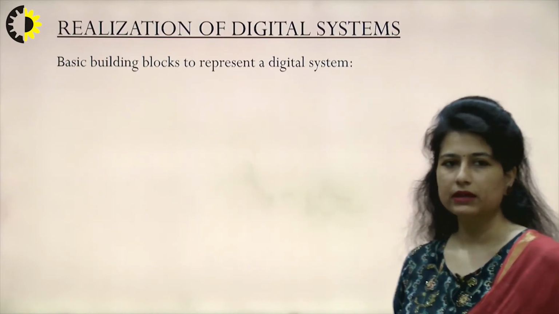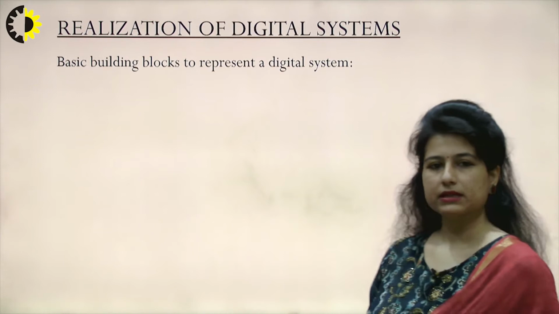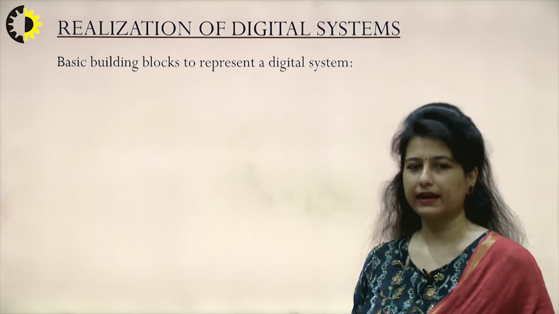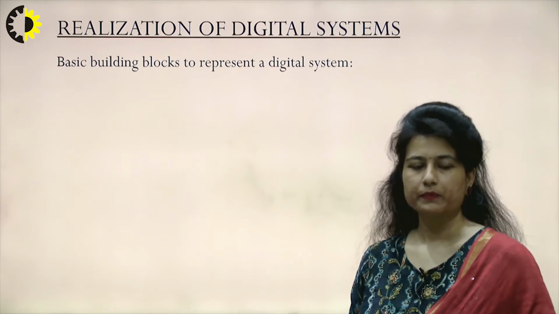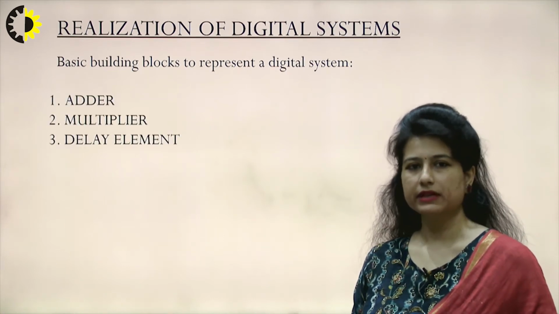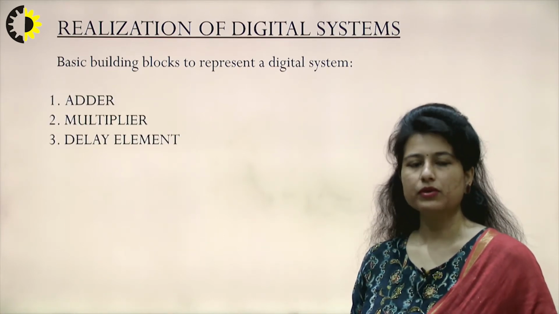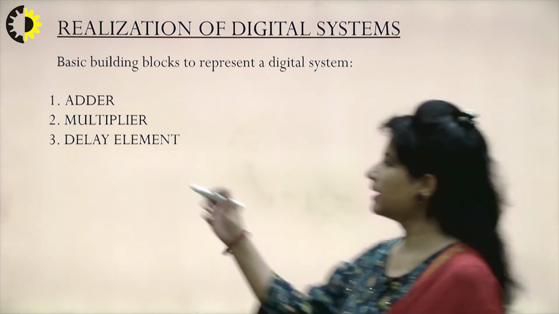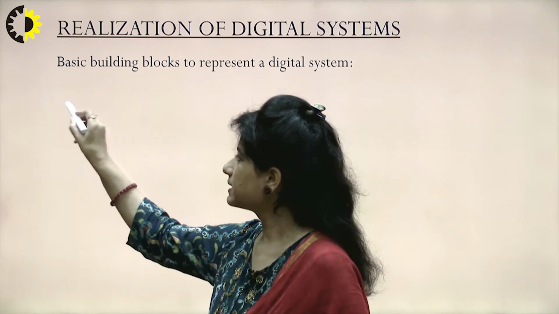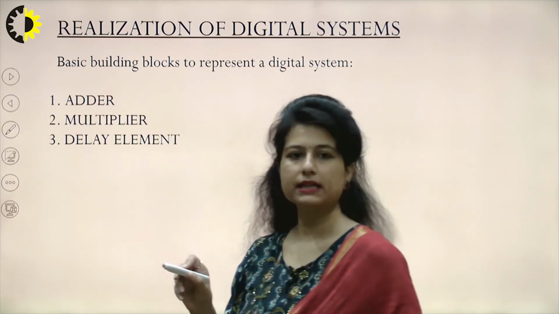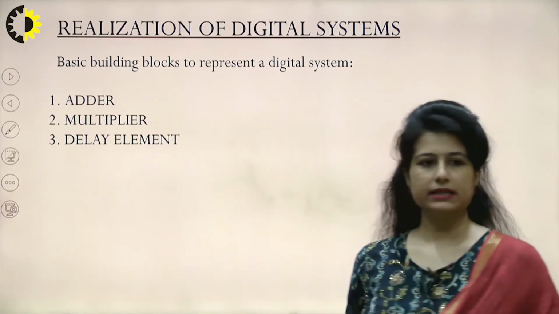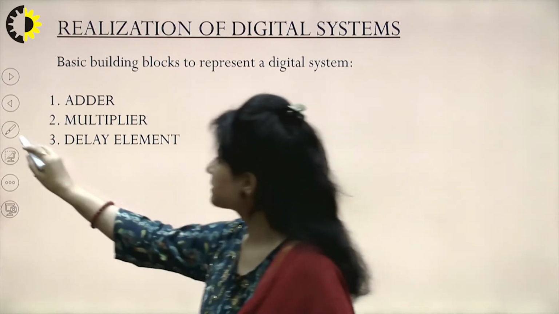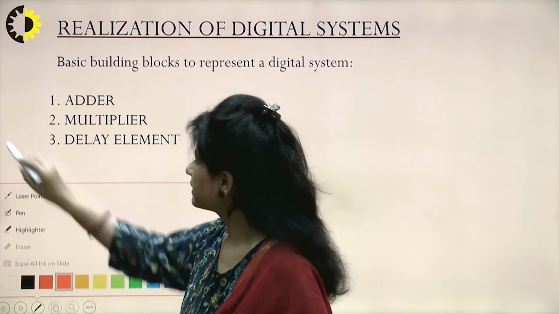So to begin with, when we are realizing a digital system, what are the basic building blocks that we would require to create the block diagram of a particular system? Whenever we are designing a digital system, we would require three entities: adders, multipliers and delay elements. We will see that whenever we are designing all these circuits, most of them would have only these three elements.